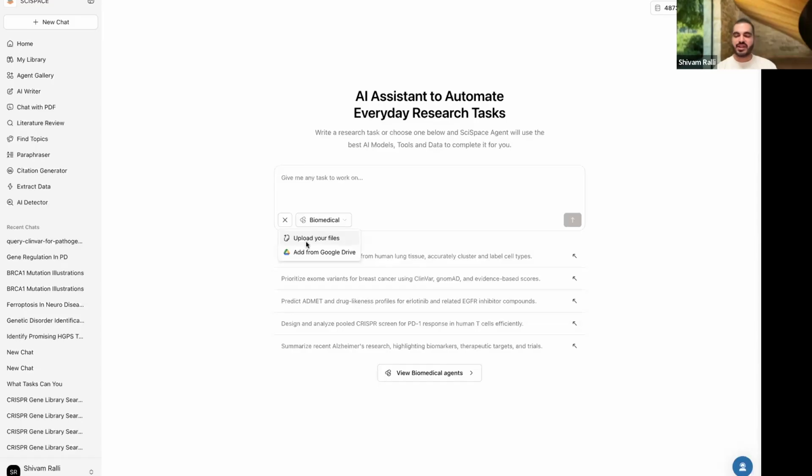For example, even if you have written a research paper and you want to find research gaps, this can do that based on what has happened in the new papers on PubMed or any other database that we have access to. Or you can attach from Google Drive. The limit is 50 megabytes or so for uploading. You can add a bigger file from your Google Drive as of right now.